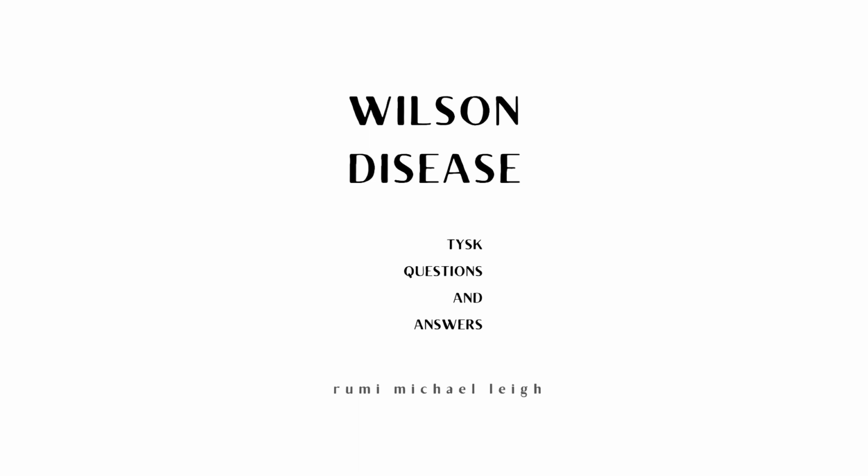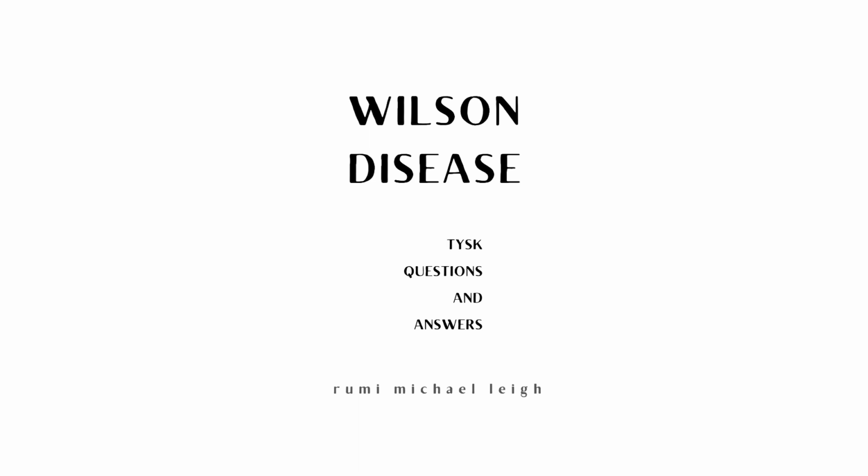Chapter 1. 1. What is Wilson disease? Wilson disease is the presence of excessive copper accumulated in the body. 2. Wilson disease is also called hepatolenticular degeneration. 3. Is Wilson disease a genetic disorder? Yes, Wilson disease is a genetic disorder. 4. Is Wilson disease a rare disease? Yes, Wilson disease is a rare disease.